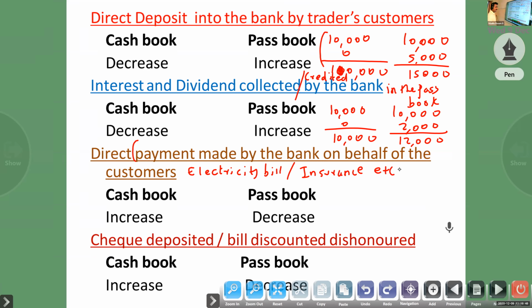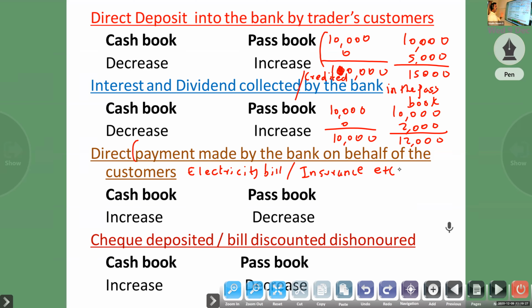So electricity bill or insurance paid by the bank on behalf of the customer. If you give a one-time instruction, every month they will pay electricity, insurance. Suppose any loan installment, EMI, or if you have purchased a car, they will pay. They will make a payment on behalf of the customer, so we have to give a one-time instruction to the bank. If you give it, then they will make the payment.